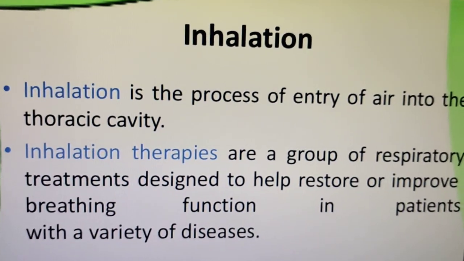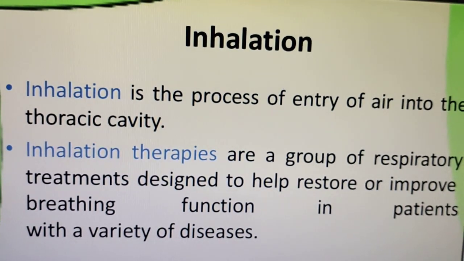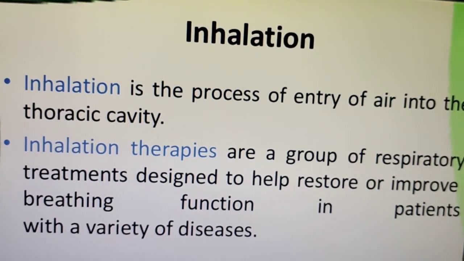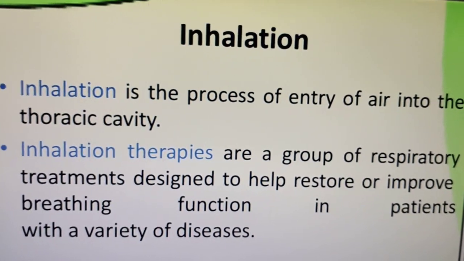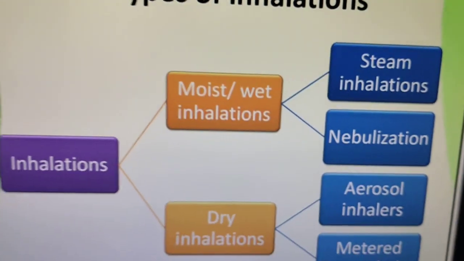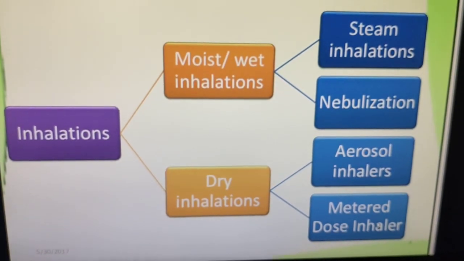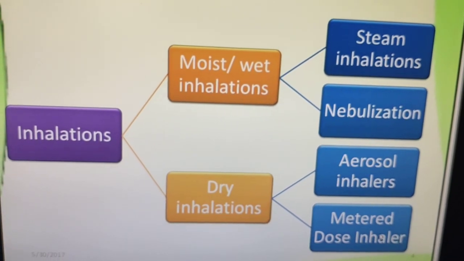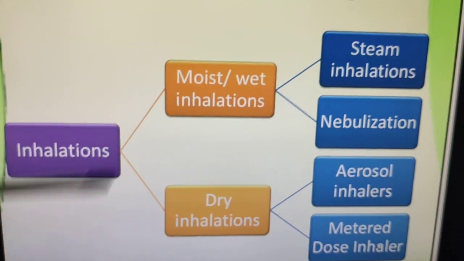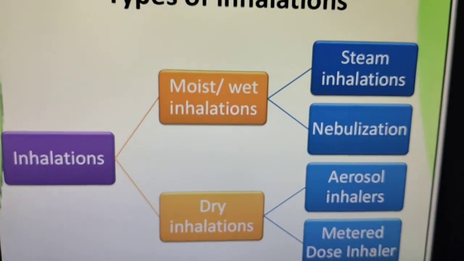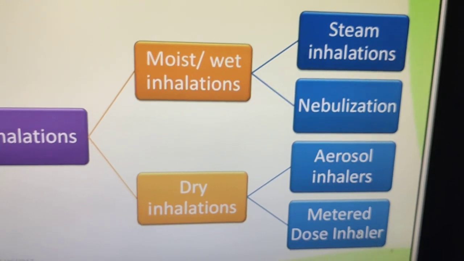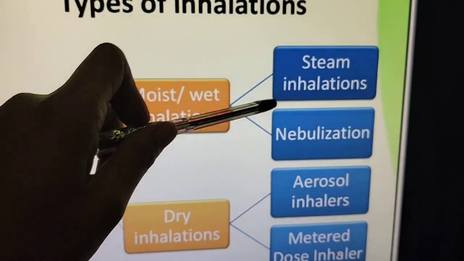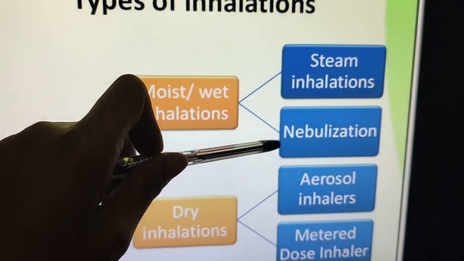In simpler words, inhalation is a process of entry of air into the thoracic cavity. Just focus on this. What are the types? There are mainly two types. First is moist, or we can say wet inhalation, and the dry inhalation. Again, in the moist inhalation we have two types: one is steam inhalation and the next one is nebulization. Steam inhalation is very common, we are taking it at home, right? That we call steam inhalation. Nebulization, I will tell you what it is.